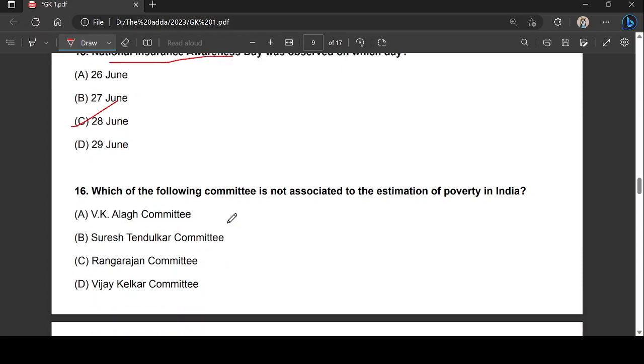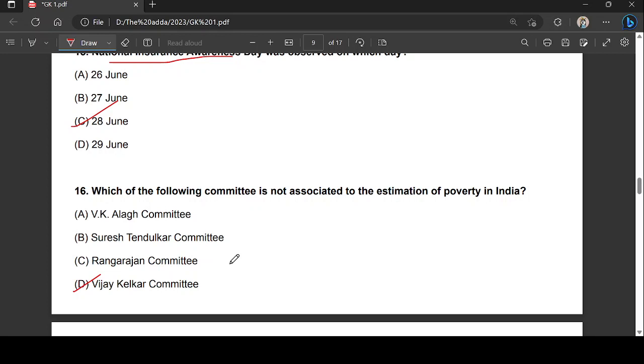Next question. Which of the following committees is not associated to the estimation of poverty in India? The right answer is option D, that is the Vijay Kelkar committee. Guys, when it comes to the question of committees, you have to remember various committees, what report is related to which committee. The committees question in India is a very important question. You have to remember what committees are related to, in which year they were formed, etc.